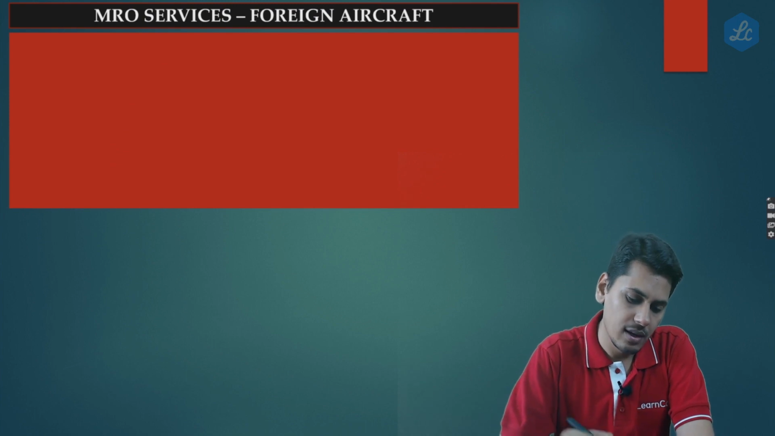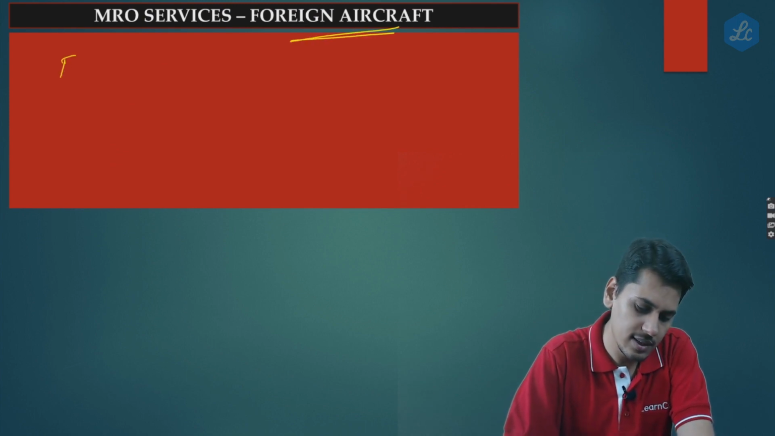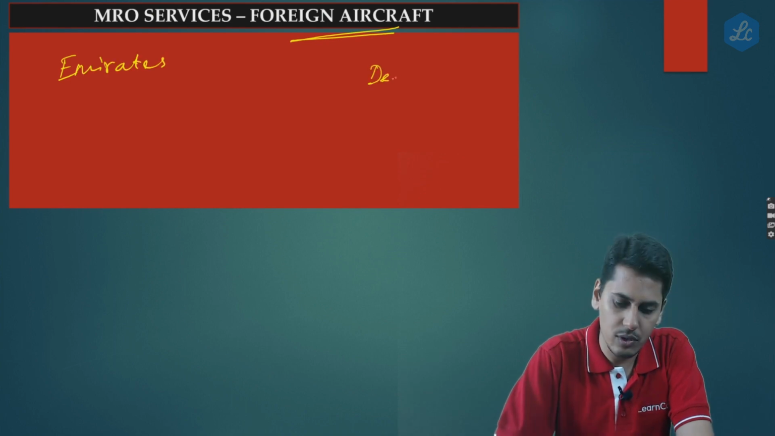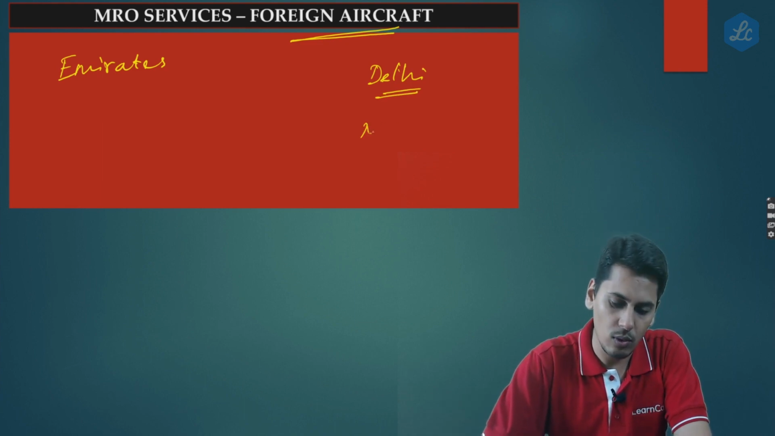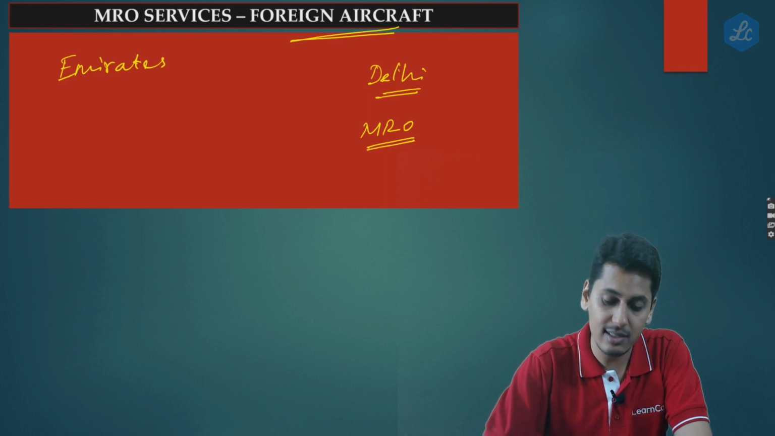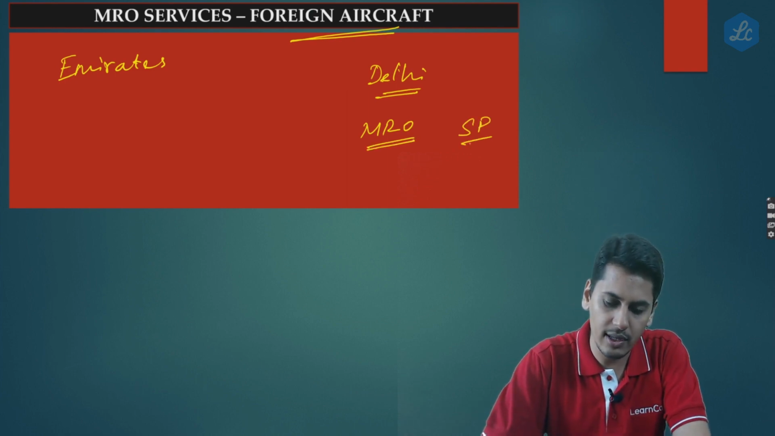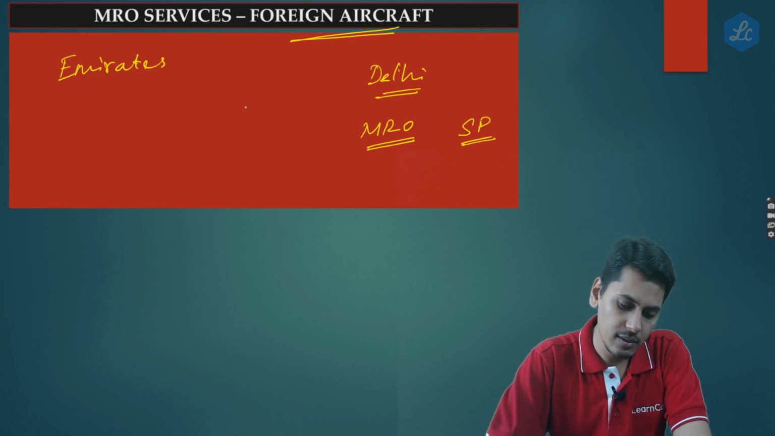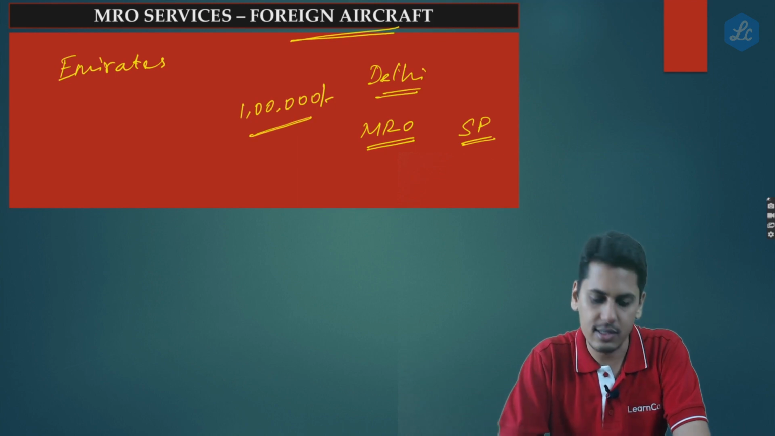Now friends, let's say there's a foreign aircraft. Let's say there's an aircraft of Emirates. Let's say it comes to Delhi. And when it comes to Delhi, this aircraft wants to receive MRO services, that is maintenance, repair and overhaul services from a service provider who is located in Delhi. Fine. Let's say the agreed value is say 1 lakh rupees for carrying out this MRO services.